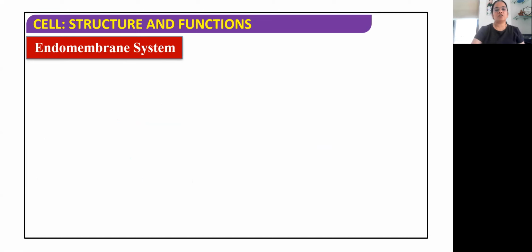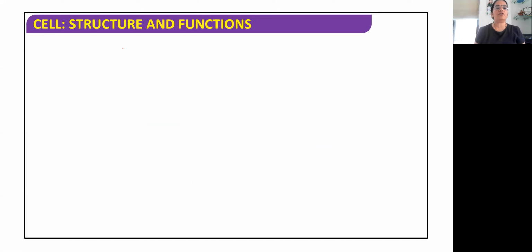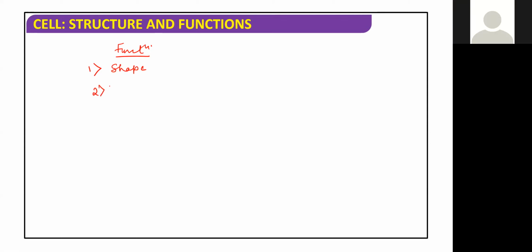Now, what are the functions of the cell wall? Just write down the functions of the cell wall. Number one, the cell wall gives shape to the cell. Please keep on writing. Second, it protects the cell from mechanical damage and infection.